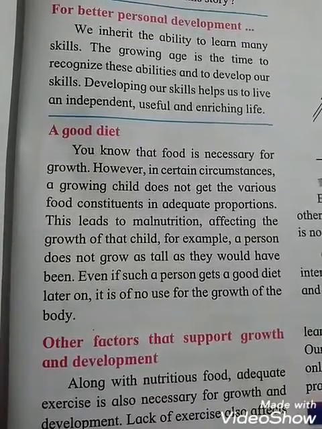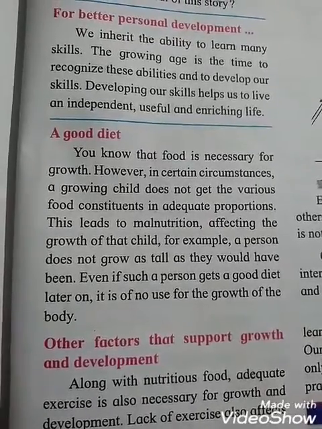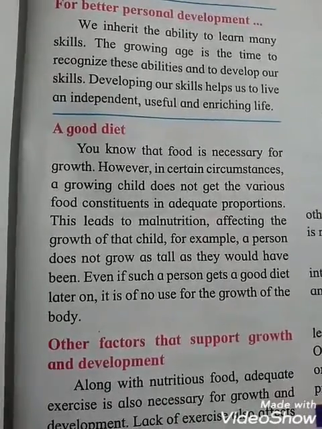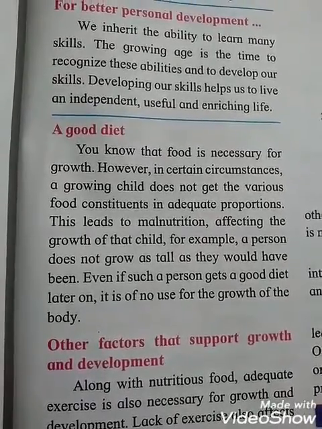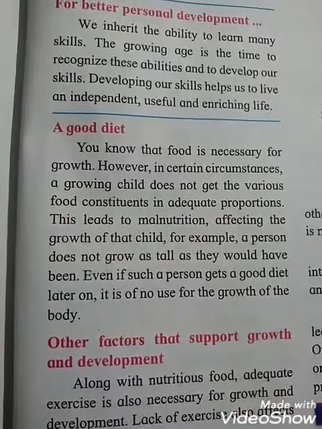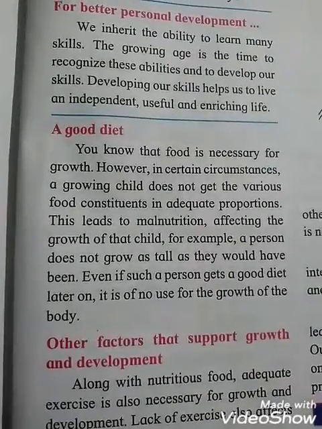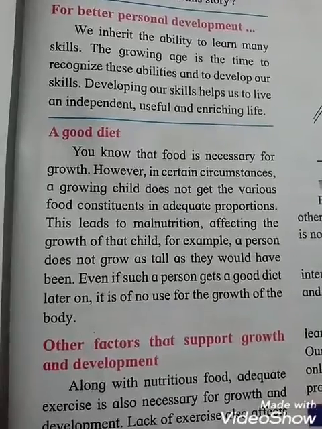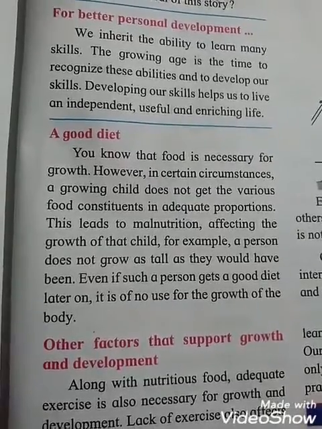This leads to malnutrition, means lack of proper nutrition. That means their growth will not happen properly, affecting the growth of that child, and he or she suffers with a malnutrition problem.